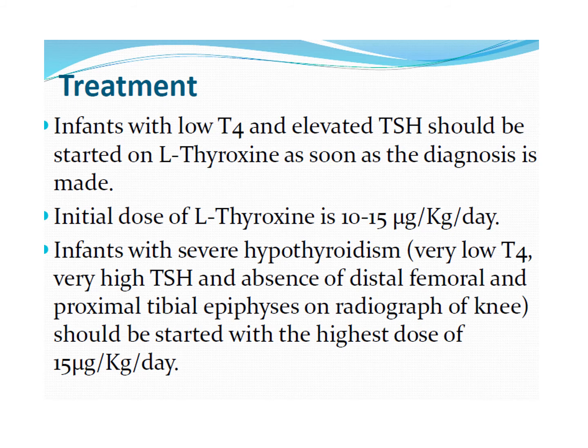Now we come to treatment. If an infant or a child has low T4 and an elevated TSH, treatment should be started on L-thyroxine as soon as the diagnosis is made. Again, as we said before, delay in treatment beyond 6 weeks of life is associated with delayed cognitive development.